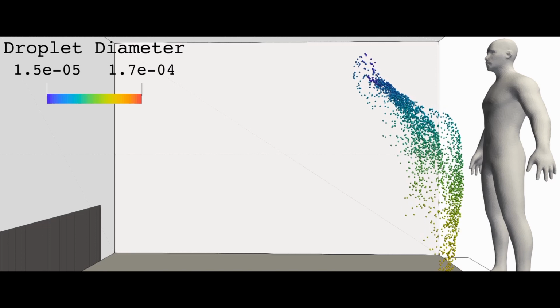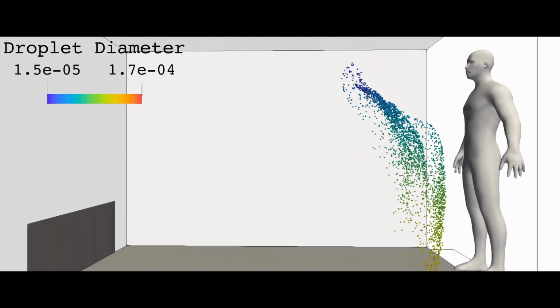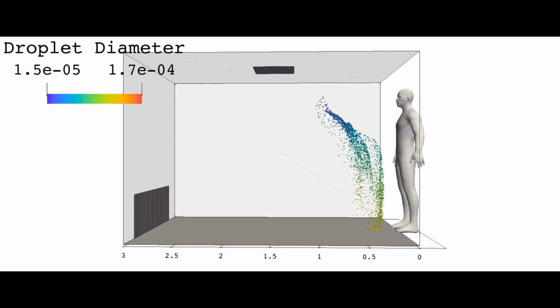While larger aerosols fall to the ground rapidly, smaller aerosols are carried significant distances by the exhaled air when we cough. These typically evaporate within about 2 seconds and can form what we call droplet nuclei. These very tiny particles can still carry the virus and can remain airborne in the room for many hours.